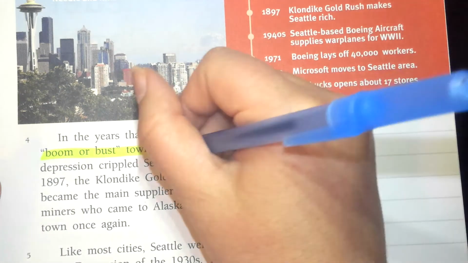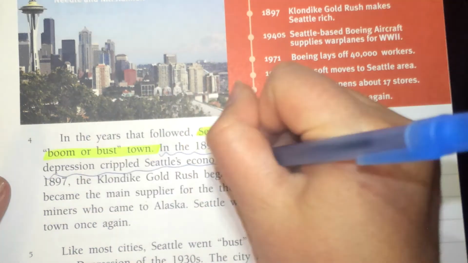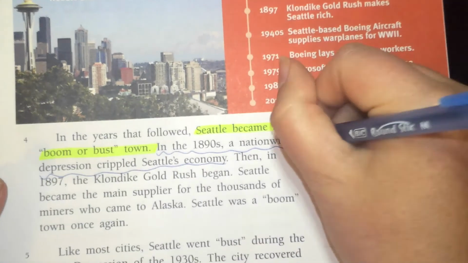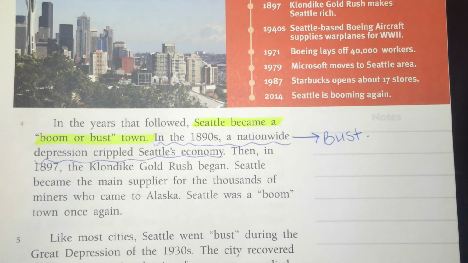So going back to my passage, I'm going to remind myself, and I'm going to underline this. And then I'm going to draw a note in my margin and write bust. Okay, remember, bust is bad. The economy goes down, something bad happens, they lose a lot of money, maybe businesses are suffering, right? You can kind of compare that to what's going on right now.